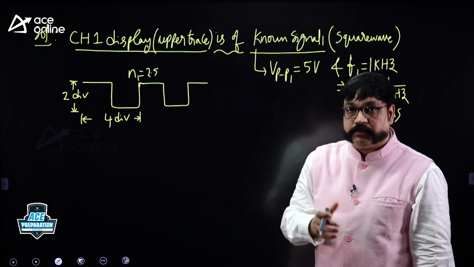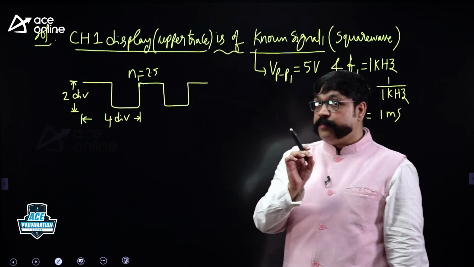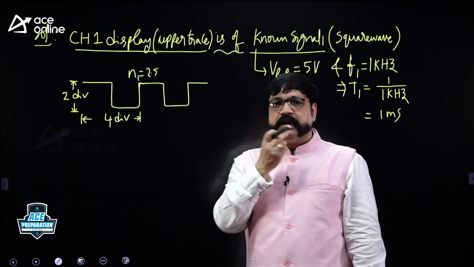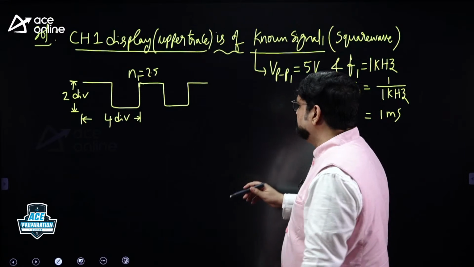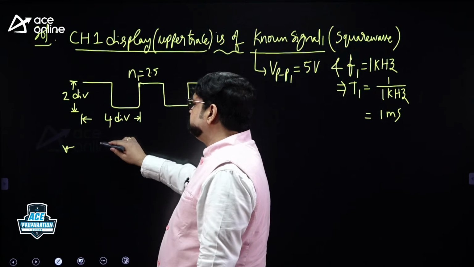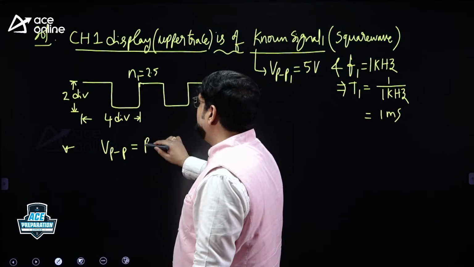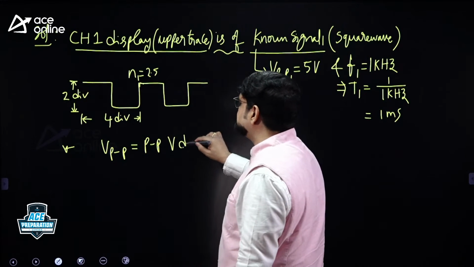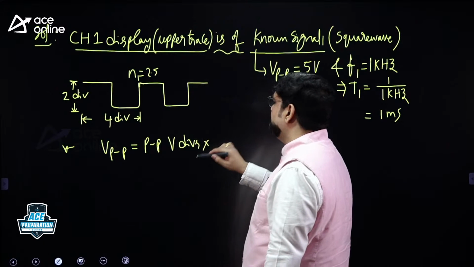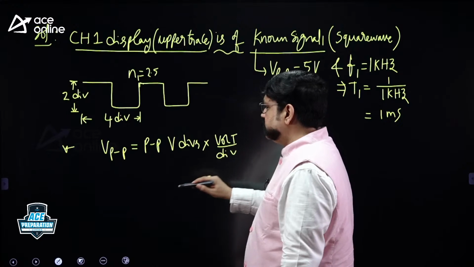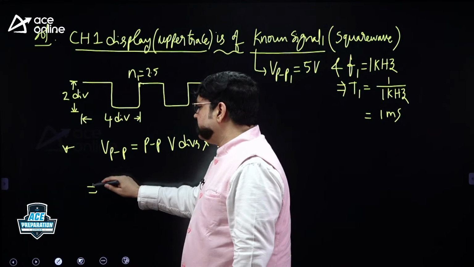What about volt per div? Not given. What about time per div? Not given. Calculate them. Calculate what is volt per div and what is time per div. What do we know? We know a formula. I am writing the formula. Peak to peak voltage is the peak to peak vertical divisions, in short form, multiplied by volt per div. Is it not?